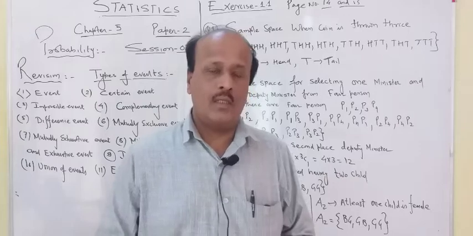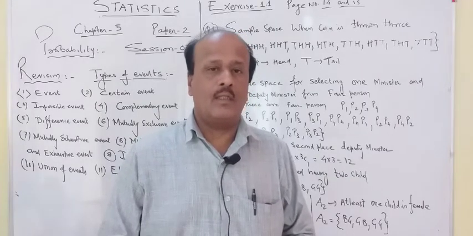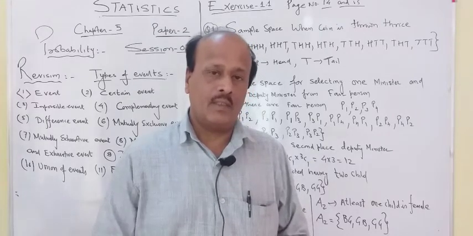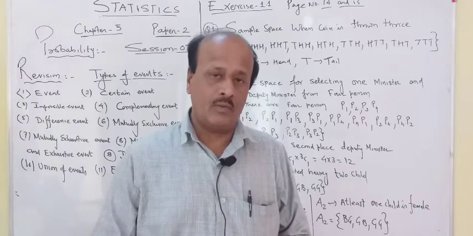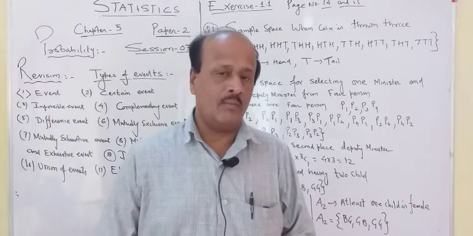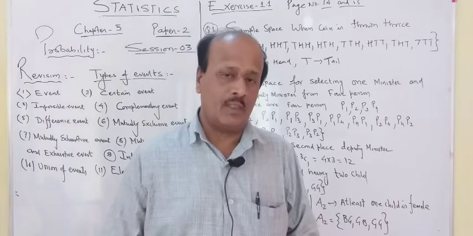Students, let us start our session 3, chapter number 5, probability. Already many things I told you about the probability. Now today we will be starting the actual thing. Actual thing means purposeful thing. I will be telling you some questions of the exercise also.